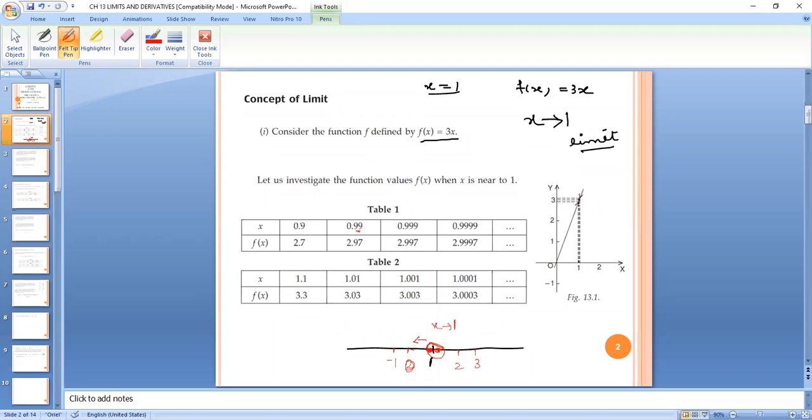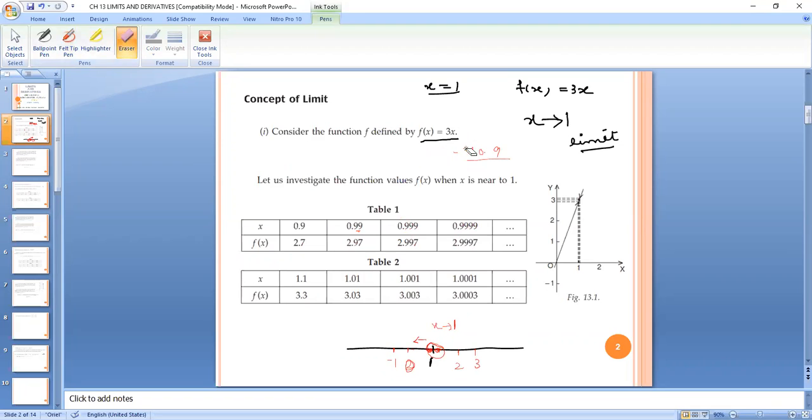Now when x is equals to 0.9, f of x is equals to 3 into 0.9, it will be 2.7. When I am going more close to 1, I am taking x is equals to 0.99, my f of x is 2.97. I'm going more close, 0.999, 2.997, 0.9999, 2.9997.